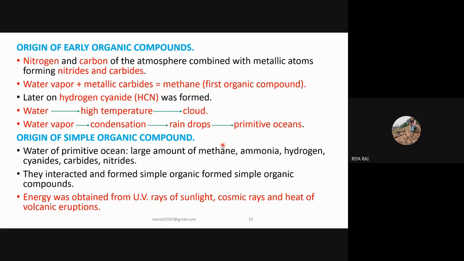Next is the origin of simple organic compounds. The water of the primitive oceans had a large amount of methane, ammonia, hydrogen, cyanide, carbide, and nitride. They all interacted and formed different types of simple organic compounds. The energy for the formation of these simple organic compounds was given by the UV rays of sunlight, cosmic rays, and heat of volcanic eruptions.